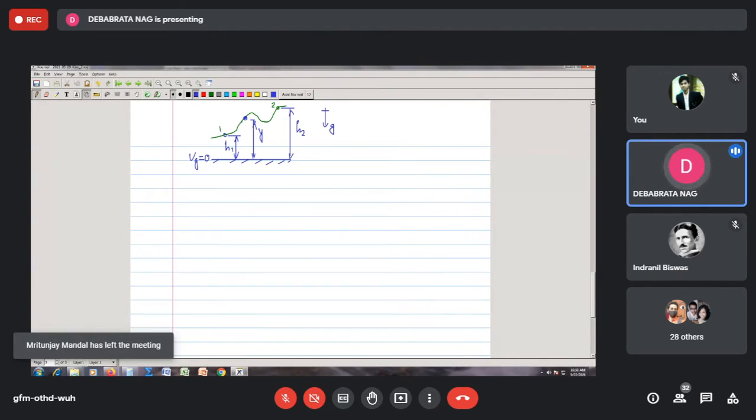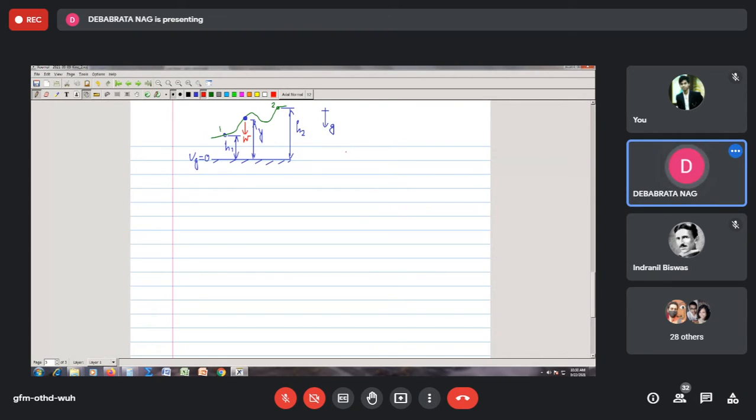So in that case, at this location, the force acting on the particle will be in this direction. That is its weight, capital W. When I am taking this particle from this position to this position, the work is done by this weight. So how much is the work done?